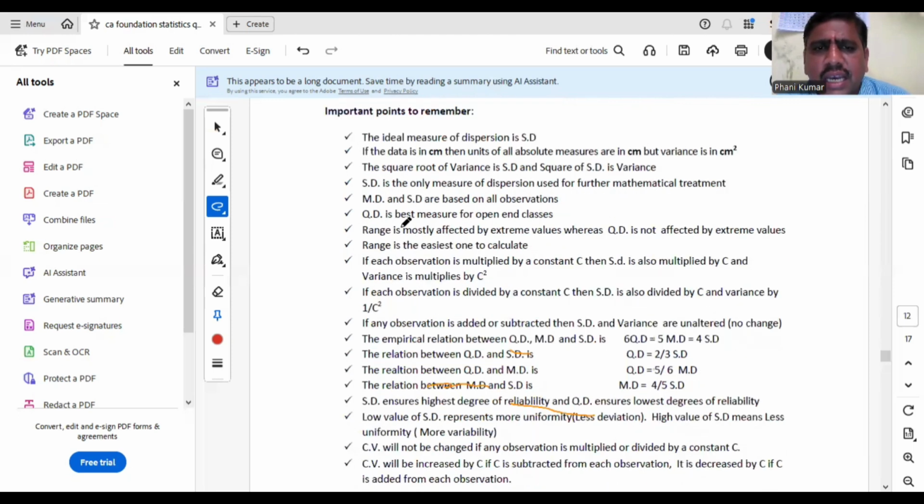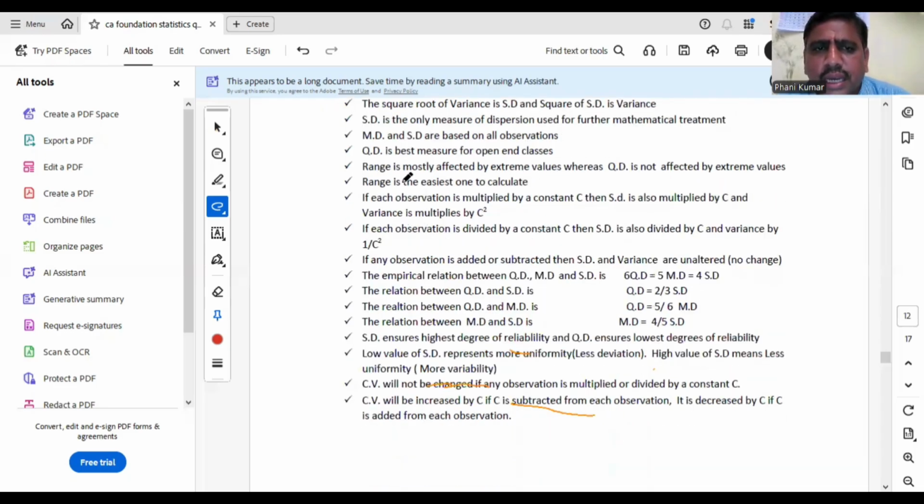This is the relation. SD is the only measure of dispersion used for further mathematical work like combined SD. MD and SD are based on all values. QD is the best measure for open-end data, very important. For open-end data, which is the best measure? QD. Range is mostly affected by extreme values, whereas QD is not affected by extreme values. The extreme values effect is more for range and also for SD, but range is mostly affected. Range is the easiest one to calculate compared to all measures. Simple and easy is range.